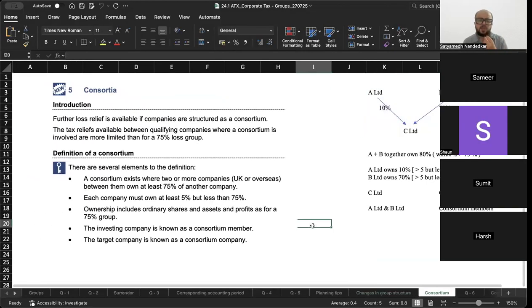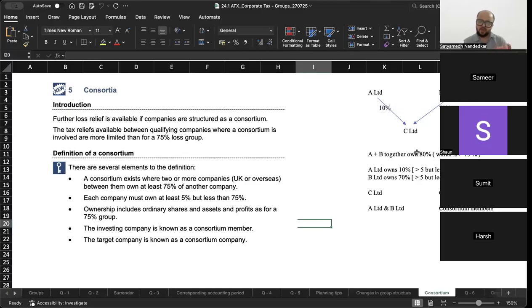ठीक है. What is a consortium? A consortium is a situation like this, where there are two or more companies. Together, they own more than 75%. Individually, no one owns more than 75%. Individually, no one owns less than 5%. ऐसा वाला जो structure है, that is called as a consortium.